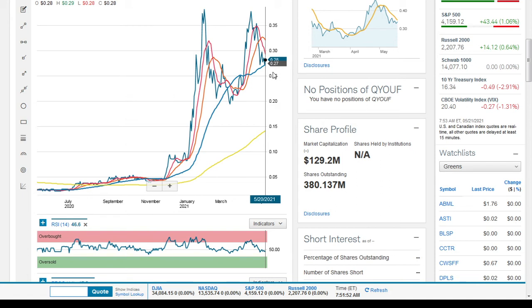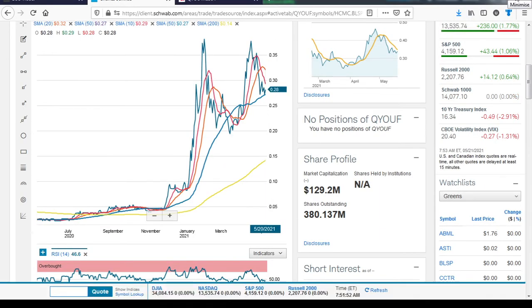But all in all, I would have loved to see a retracement below the support, which is in this case the 50-day trend line, but we didn't see that. The last time it ever traded below that 50-day trend line was as far back as February. And since that time we saw what happened. It escaped from there and reached $0.38. So I would have really loved to see the stock retrace below that. So let's have a look and see.